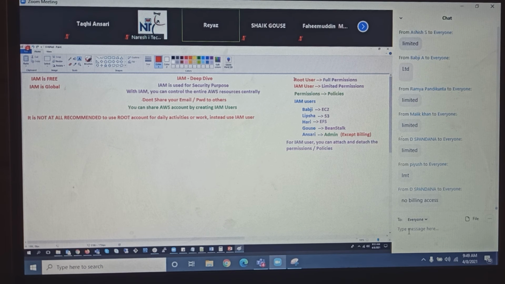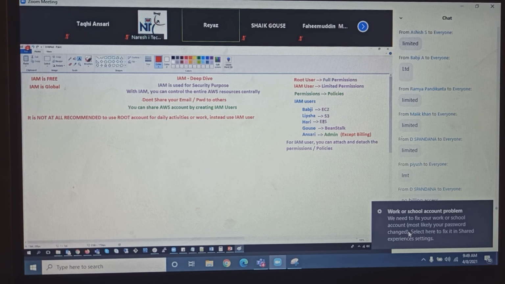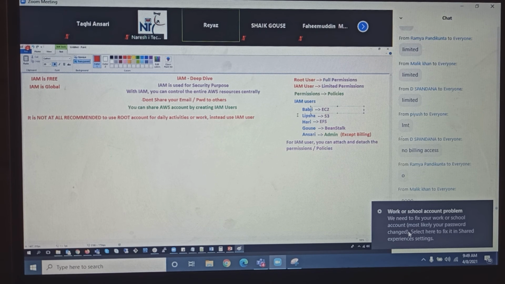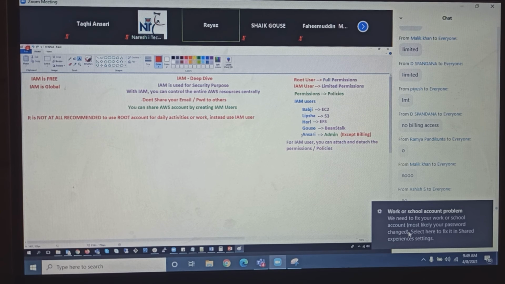Root user meaning it's gone case, completely gone case. If a hacker has hacked your email and password, it's completely gone case. But if it is an IAM user, let's say Babji's IAM username and password is hacked, the hacker can do anything on EC2. Can he do anything on EFS, Beanstalk and all others? He cannot do anything because Babji's username and password has only EC2 permissions. Let's say Ansari's username and password is hacked. He can do everything? Yes, he can do everything.